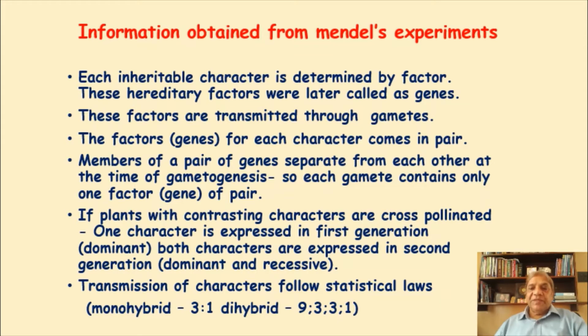3:1 means that in the second generation 75% will be tall plants and the short plants will be 25%. In this way, for the dihybrid cross, the dominant and the recessive characters will express in this mathematical ratio. I will just explain this.